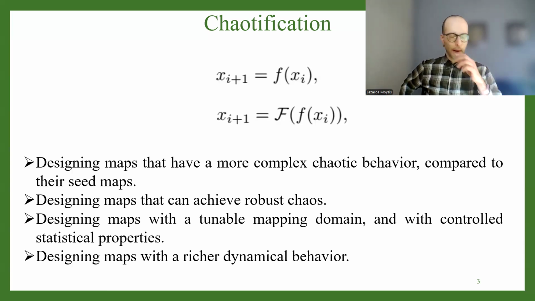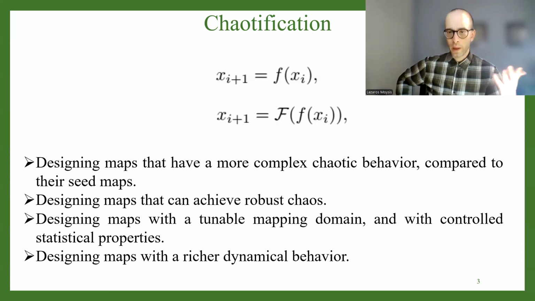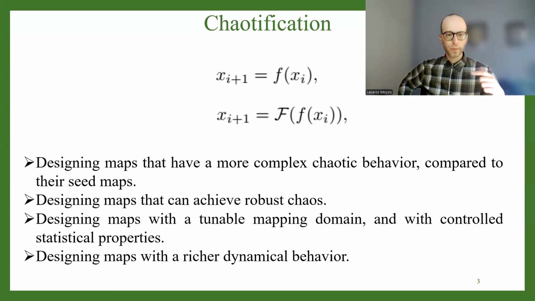Other results that we may want to achieve in chaotification may be to control the mapping domain, just like offset boosting, for example, in a specific family of maps, or maybe control the statistical properties of the time series, because chaotic time series have statistical properties that are similar to random series, but they also have a lot of bias.